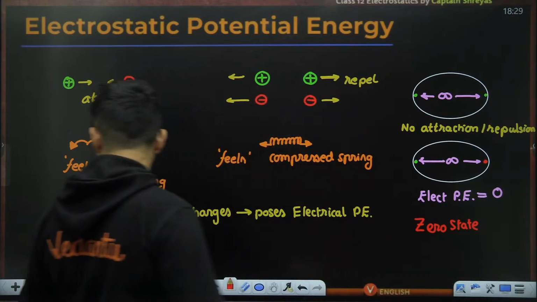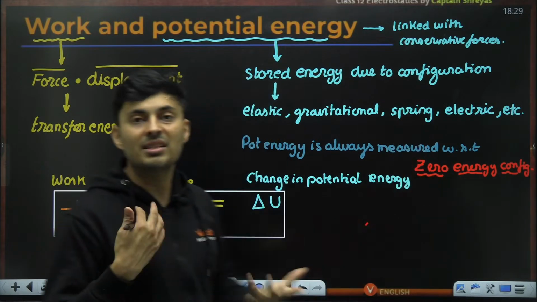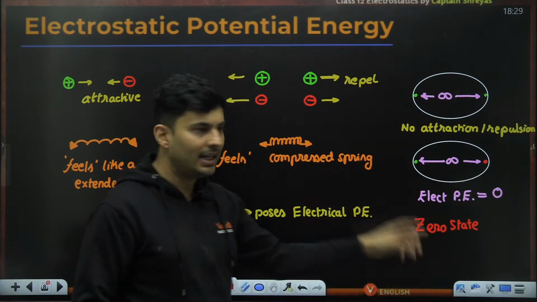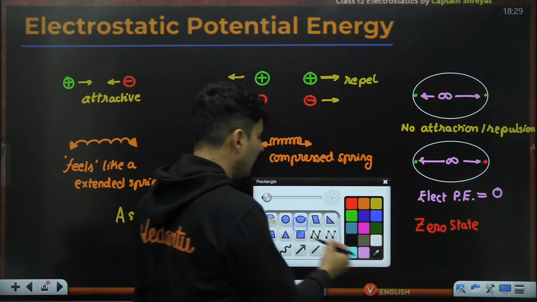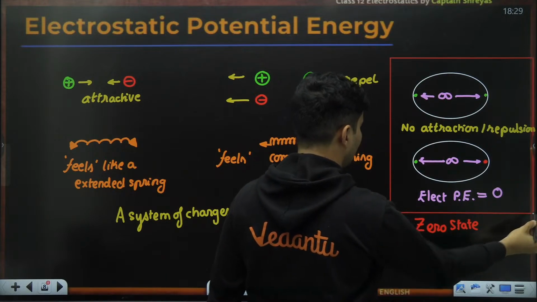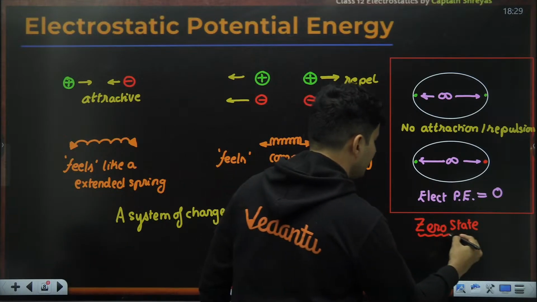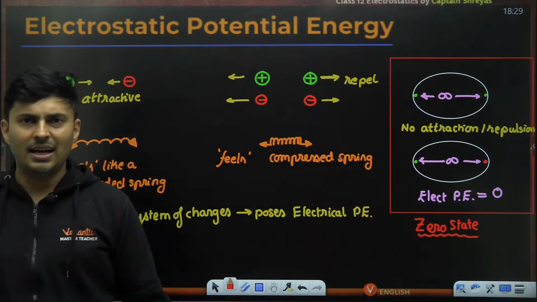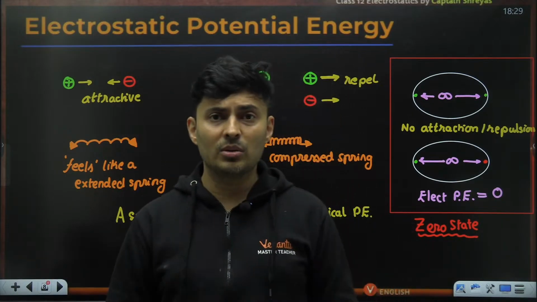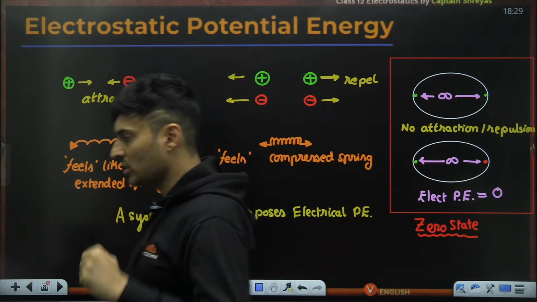Remember, I just told you about the zero state: potential energy is always measured with respect to some zero. That zero I have defined: when the separation is infinite, it is the zero state. So let me block this off for you. A zero state is when you have infinite separation, and you call that the zero potential energy state. Is that absolutely clear? Everything is now measured with respect to this zero state.